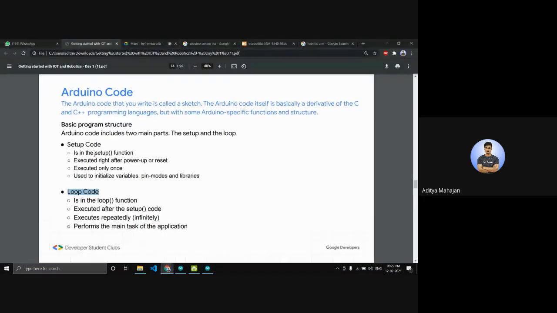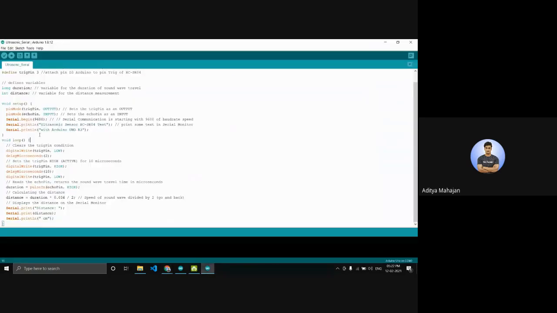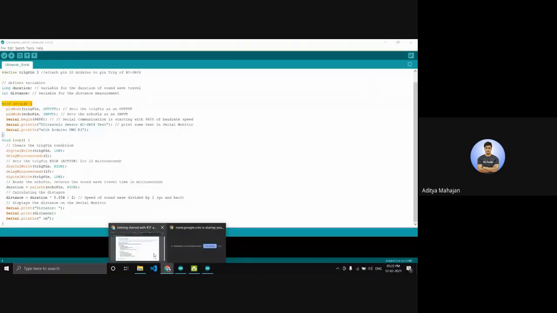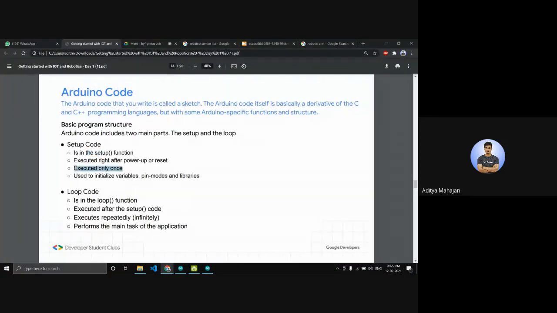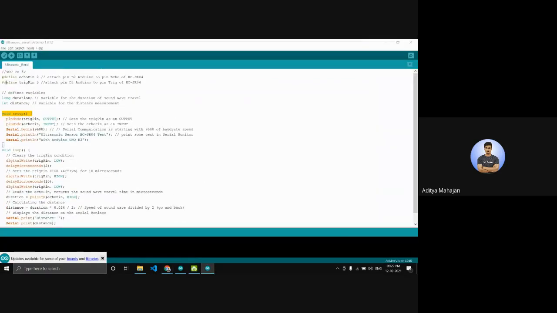So what's the difference? The setup function is executed right after power up or reset. Whenever you plug your Arduino into the power supply, which could be USB or a DC power supply, the first thing that gets executed is the setup code. This is the first thing, and it is executed only once. It executes only when you start the Arduino, and it is used to initialize variables, pin modes, and libraries.